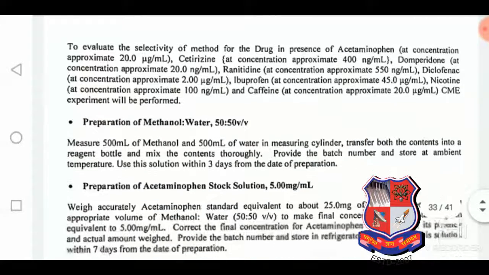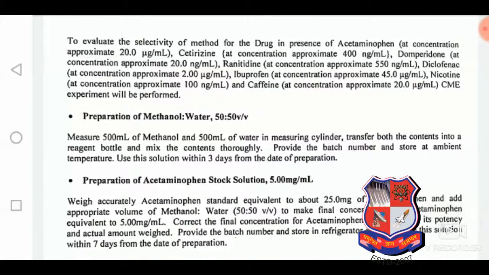Concomitant medication experiment. This is the experiment in the presence of other drugs like ibuprofen, domperidone, and diclofenac. These are over-the-counter drugs, OTC drugs.